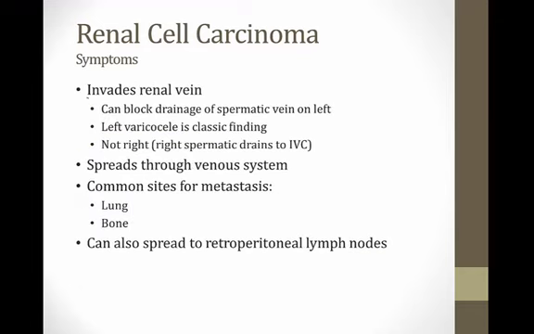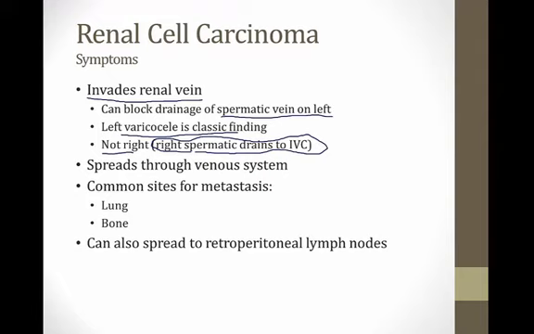Renal cell carcinoma commonly invades the renal vein, and this causes some symptoms that it's very high yield for you to know. This can block drainage of the spermatic vein on the left. So recall that the left spermatic vein drains into the left renal vein, and from there goes to the IVC. So if you have blockage of the left renal vein, you can get a left varicocele, and this is a classic finding in patients with renal cell carcinoma. Importantly, you cannot get this on the right because the right spermatic vein drains directly to the IVC. So invasion of the right renal vein will not cause a varicocele, but invasion of the left will.